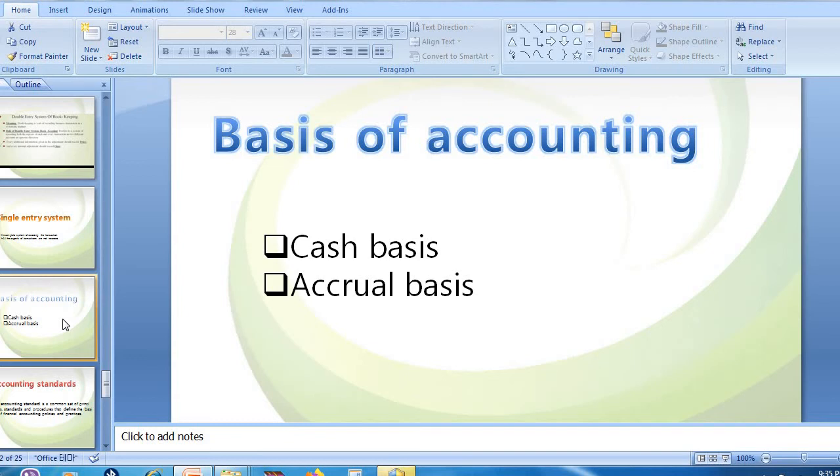So what do you mean by cash basis? When we are going to buy something and immediately we are going to pay for that particular purchase, that will be called as what? Cash basis. So cash basis means what? If we are going to buy something, we need to make a payment immediately, then we can say that purchases are made on cash basis. So that means immediate cash payment is done. So in cash basis, only those transactions which are paid in terms of cash, that will be recorded.